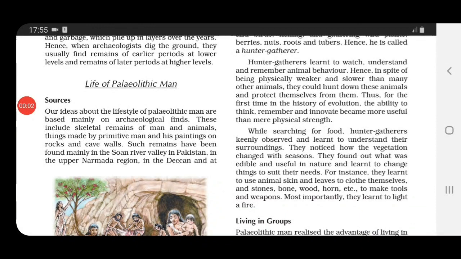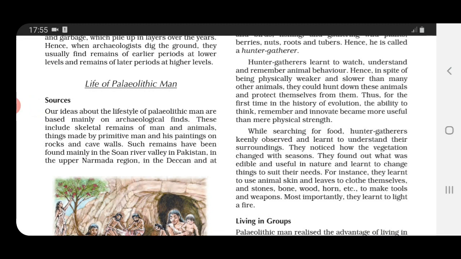So when these hunter-gatherers used to search for food, children, they also observed the surroundings. They observed how the vegetation changed with the season. They found out whether a particular thing was edible or not. Then they used animal skin for making clothes, for covering their body. So slowly they learned all these things.